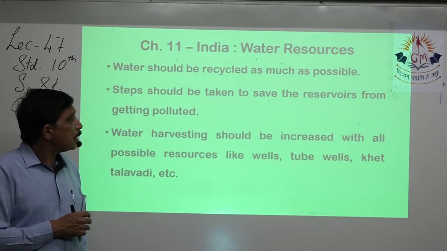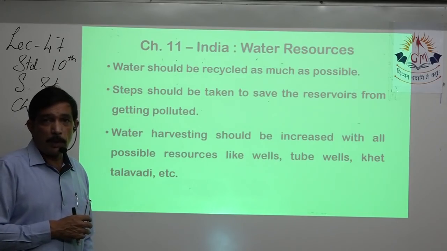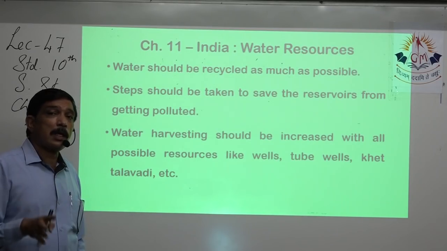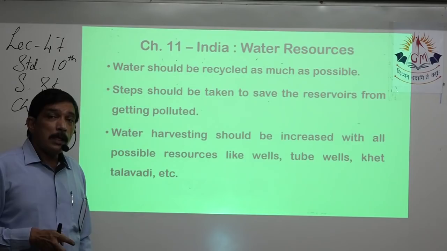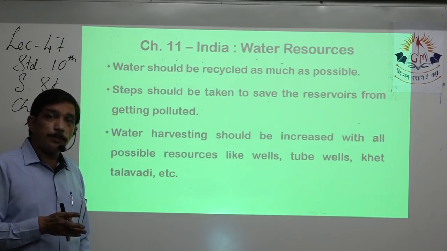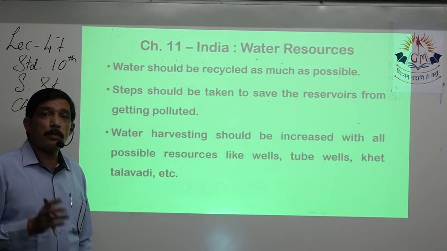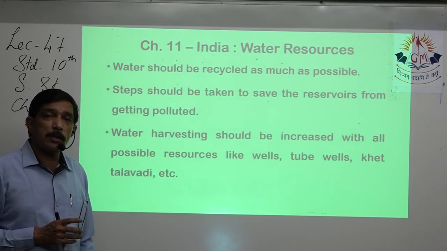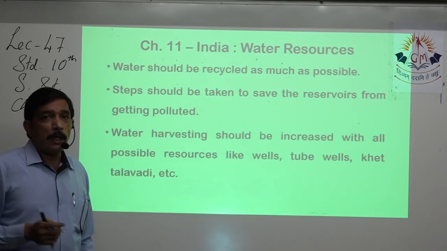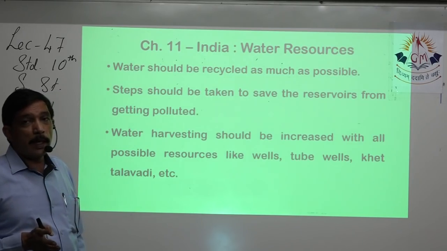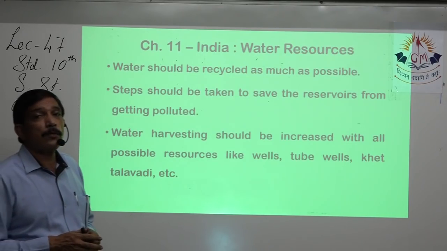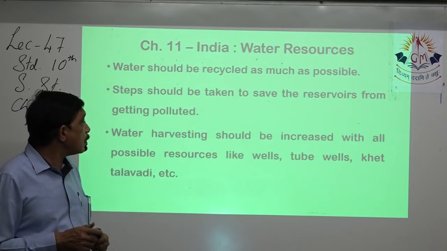Steps should be taken to save reservoirs from getting polluted. हम रिवर्स में कचरा डालते हैं, लेक में कचरा डालते हैं, सेम वे डैम में भी कचरा डाल दिया, वहाँ पे भी इंडस्ट्रियल वेस्ट. If we start dumping in the nearby reservoirs, dams, etc., then that is illegal also, and that's not good for the environment plus our health also.